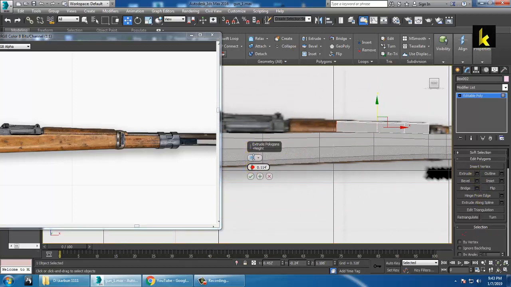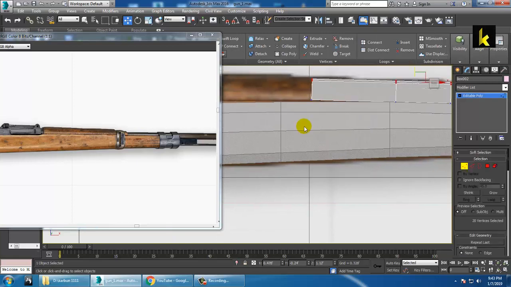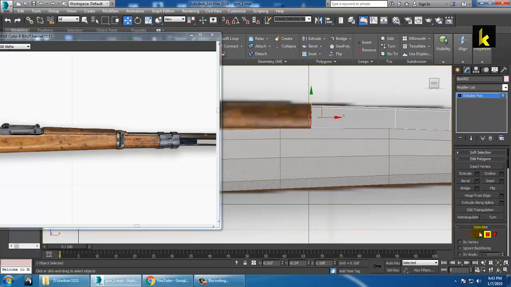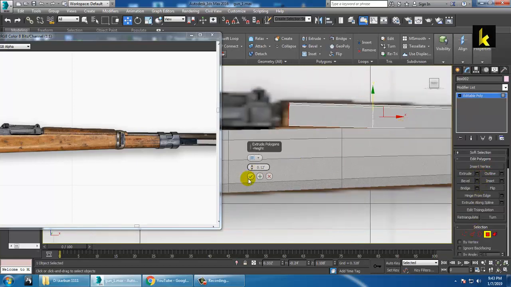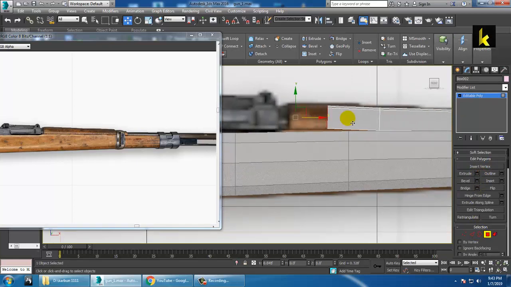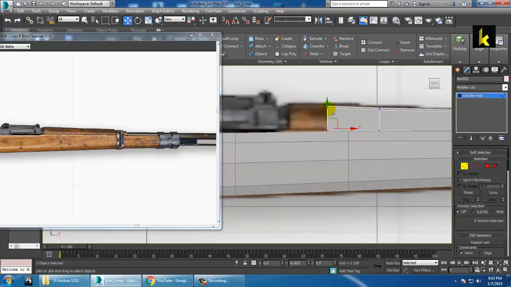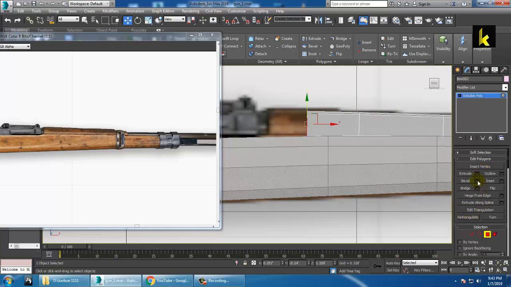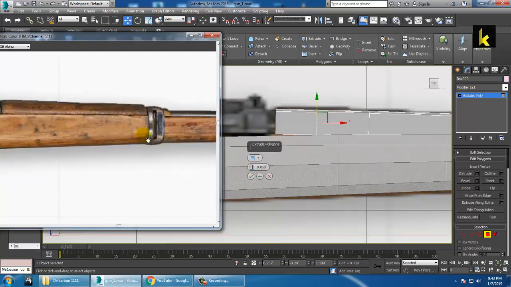extrude it, push this part a bit down, push this up, again select this and click on the extrude part, go into the vertices, push this up, select again, extrude it, and you can end the extrusion part over here and click OK.